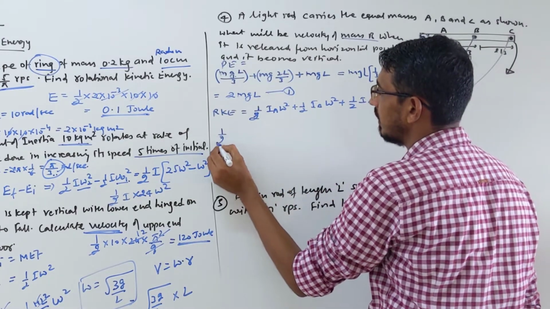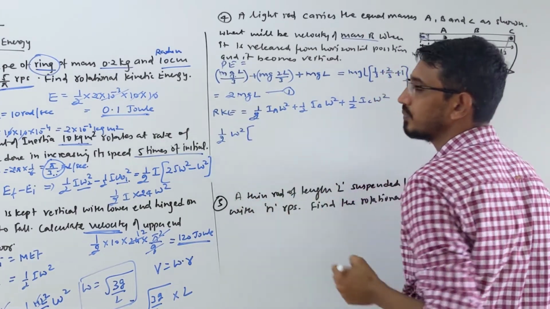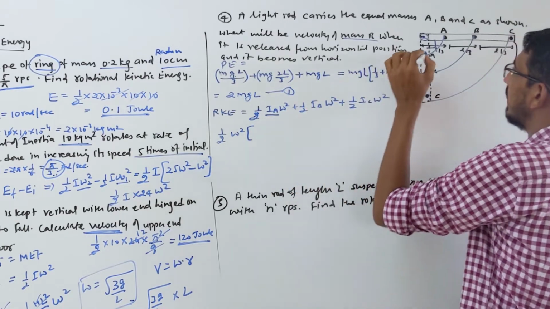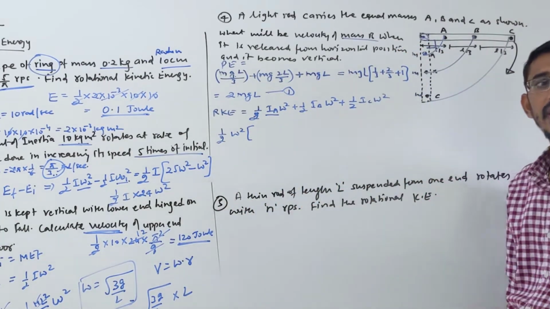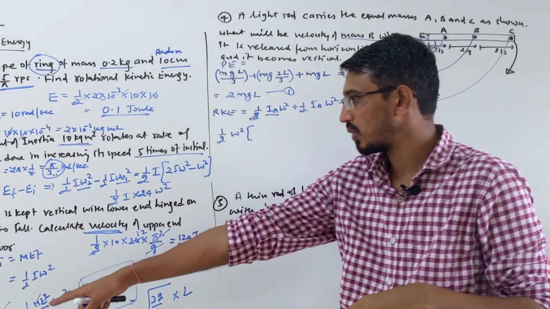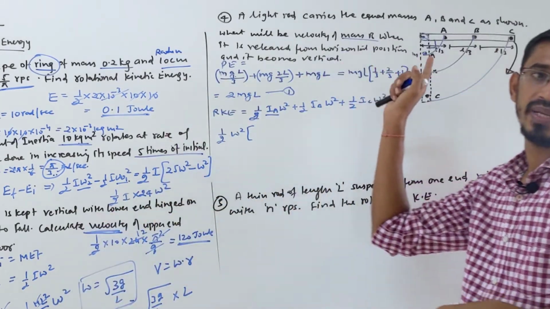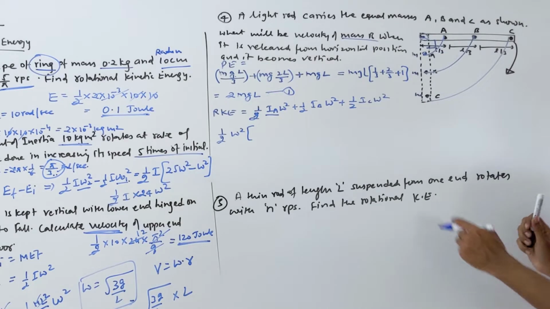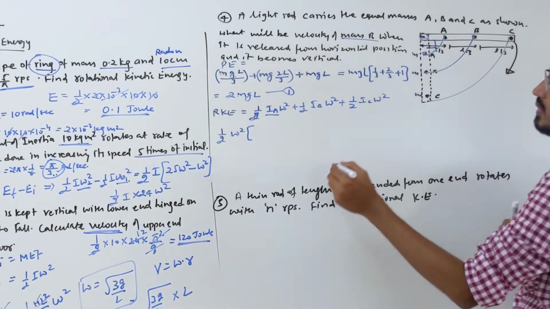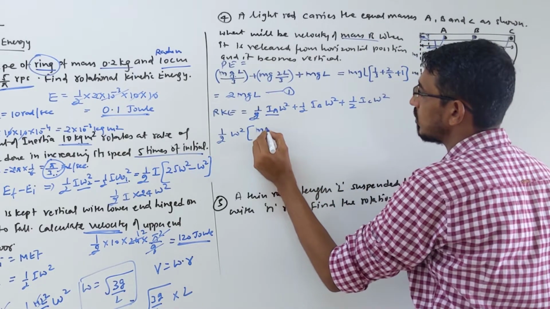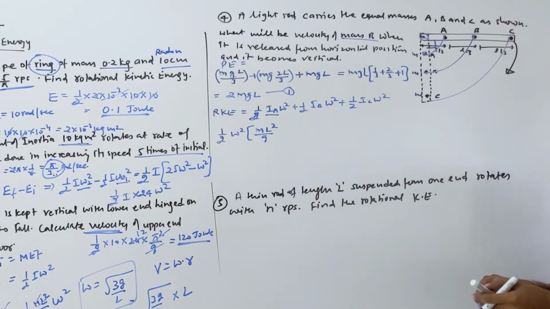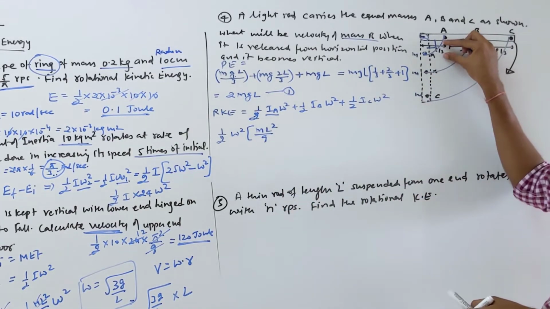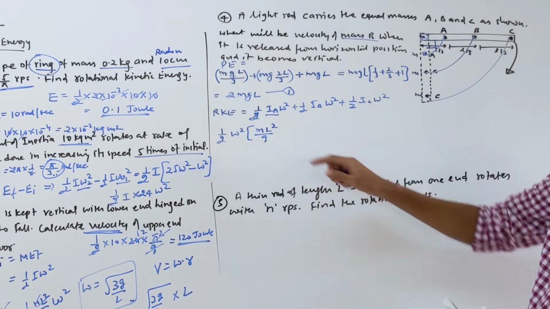So I took half and omega square common. What's the inertia of this mass? It's at a distance of L by 3, so it becomes mr square. This is the general formula. For the rod we wrote the rod formula, but here these are point masses, so the general formula is mr square. The distance is L by 3, so this becomes m L square by 9.